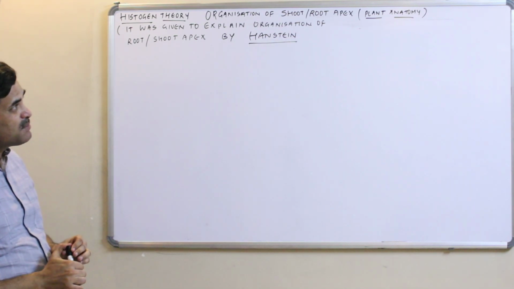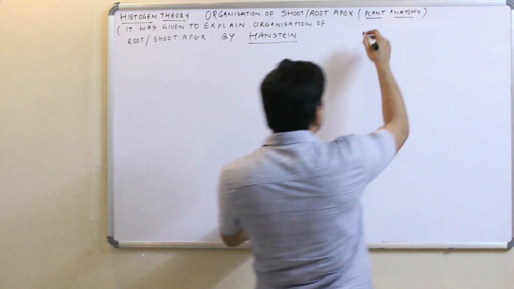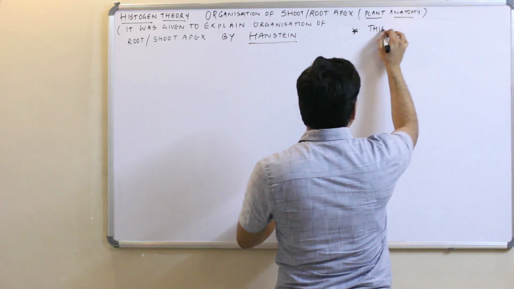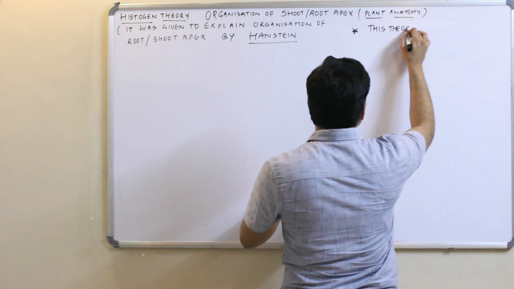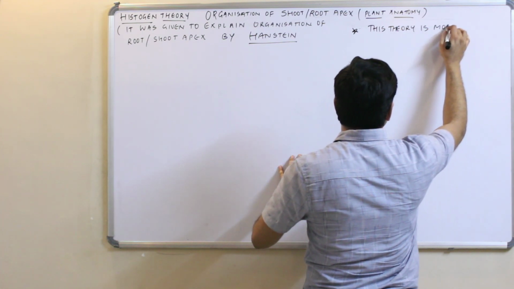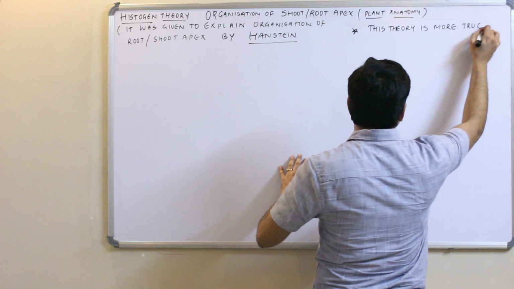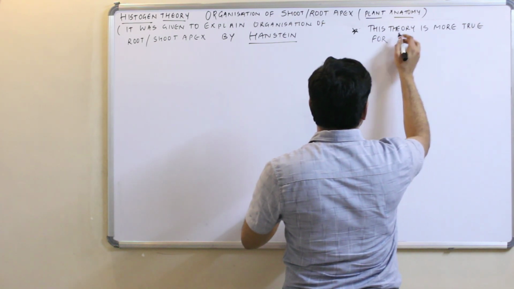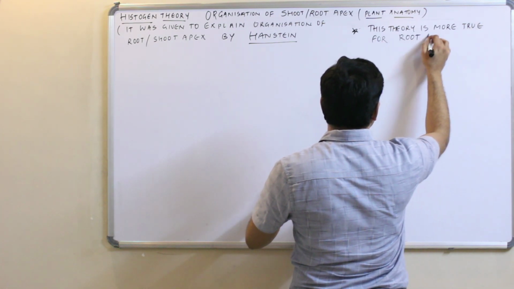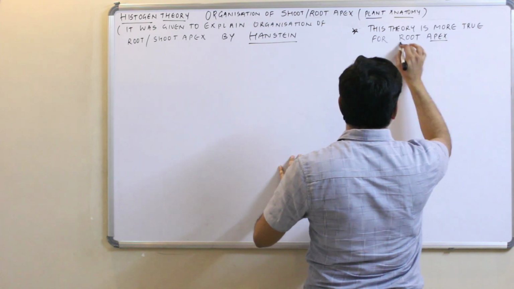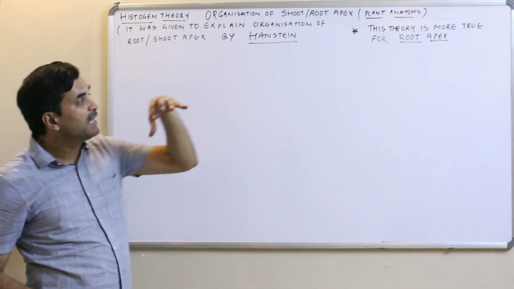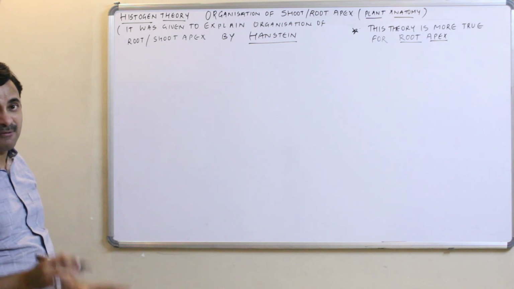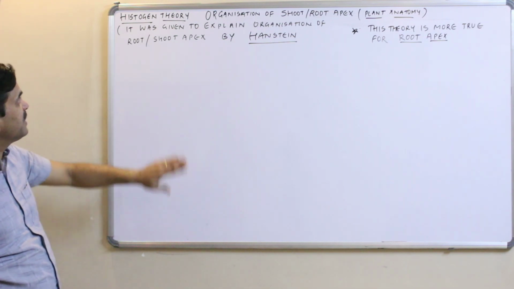But this theory is more true for the root apex. Means it is a good theory to explain the organization of the root apex. Why? I will tell you within a couple of minutes.